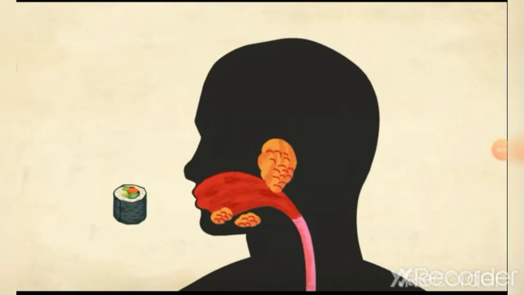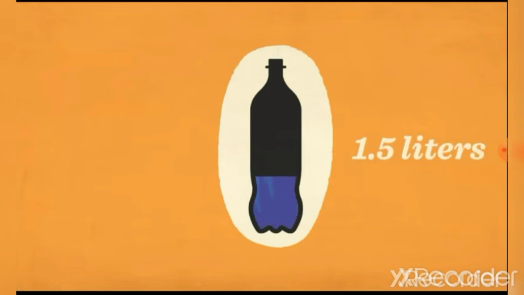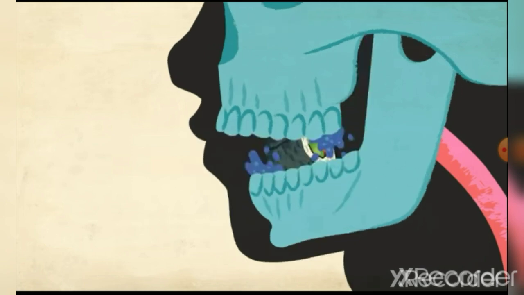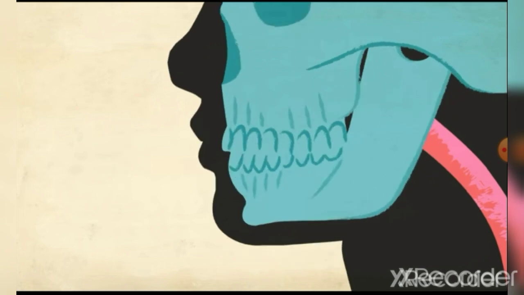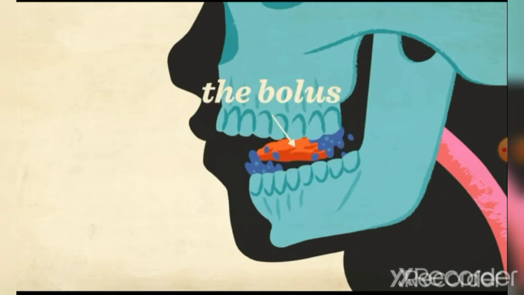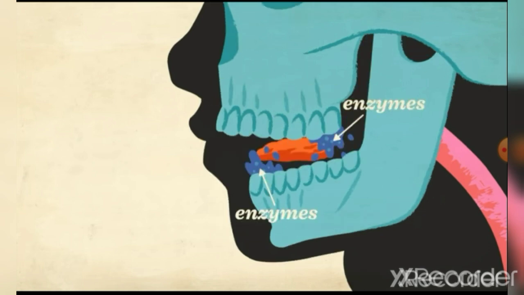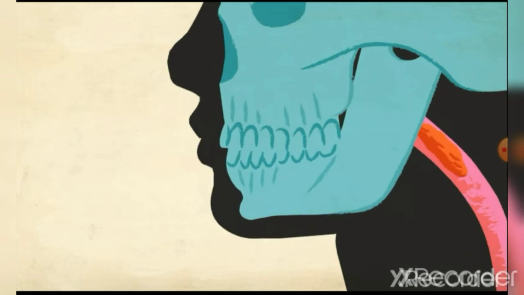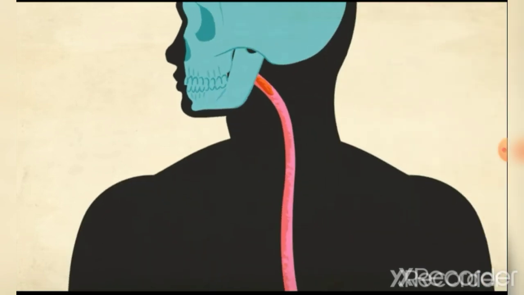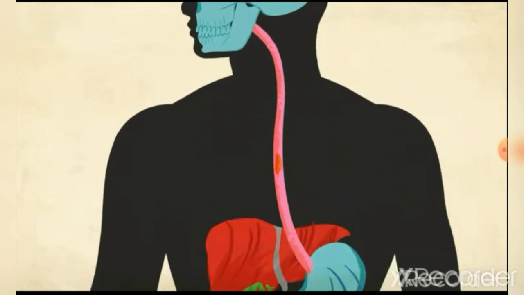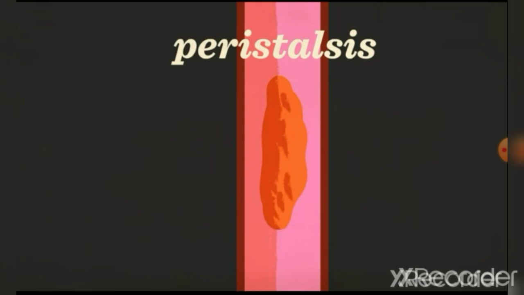Anticipating food, glands in our mouth start releasing saliva. In one day, our mouth produces 1.5 liters of saliva. Once food enters our mouth, chewing combines the food with saliva and turns the food into a moist lump called bolus. The enzyme present in the mouth breaks down the starch present in the food into smaller molecules. Then it is swallowed into the 25 centimeter long esophagus, which takes the food to the stomach. The esophagus sends the bolus and triggers peristalsis, which is a muscular contraction that propels the food to reach the stomach.